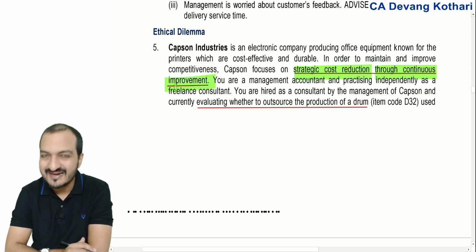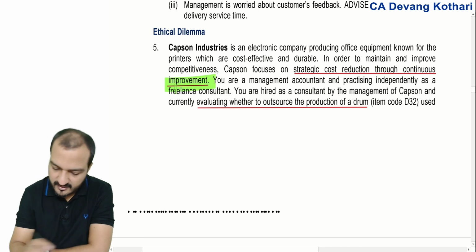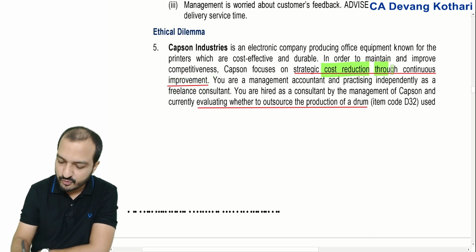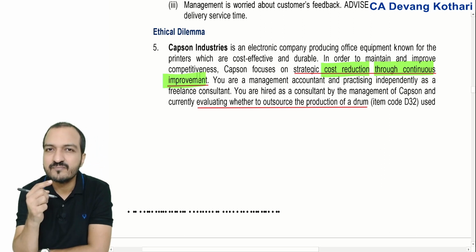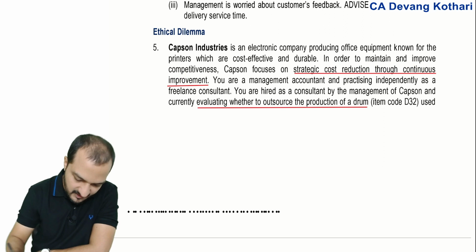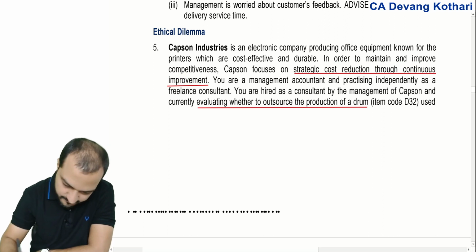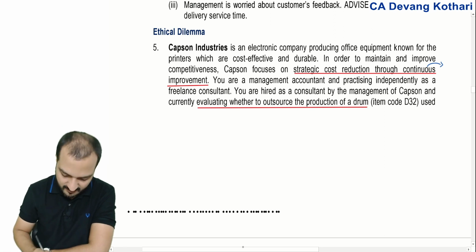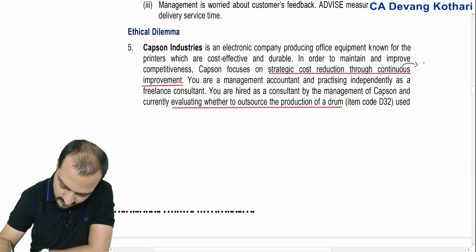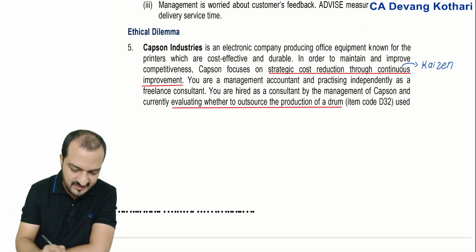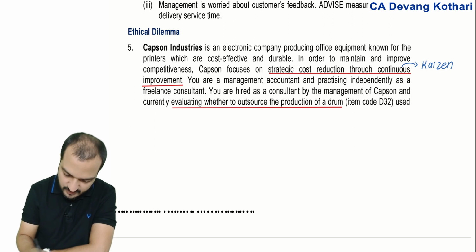Well, not that it is relevant, but just reminding you, continuous improvement refers to Kaizen. But anyways, the question is not exactly about Kaizen. So let's see what the question is about.